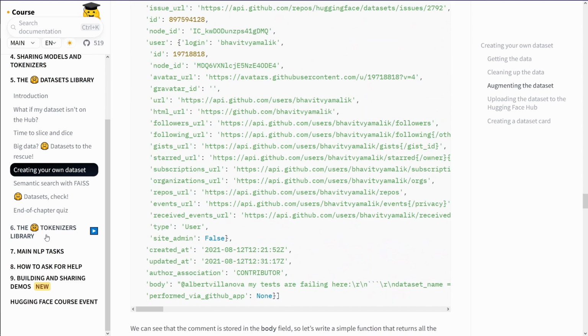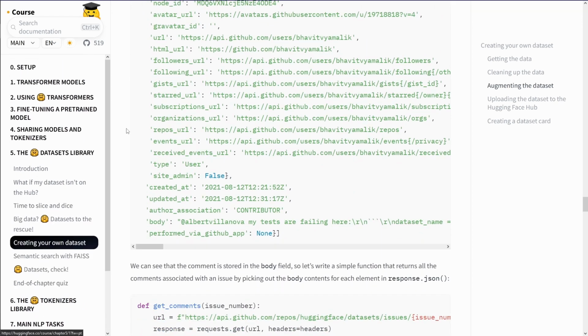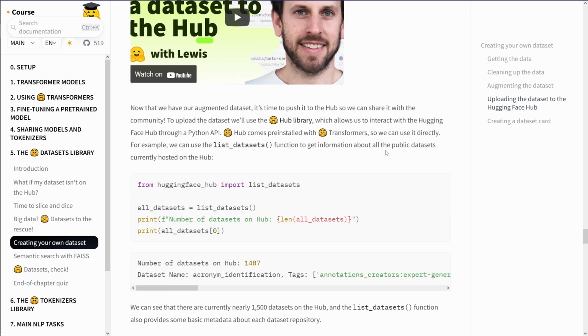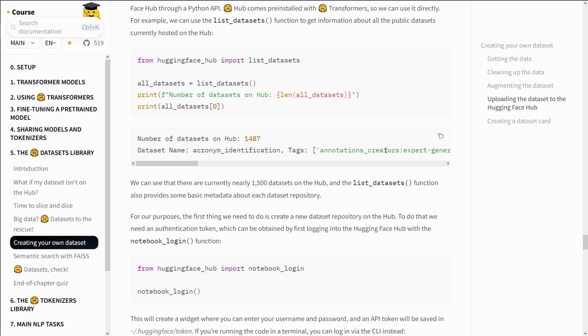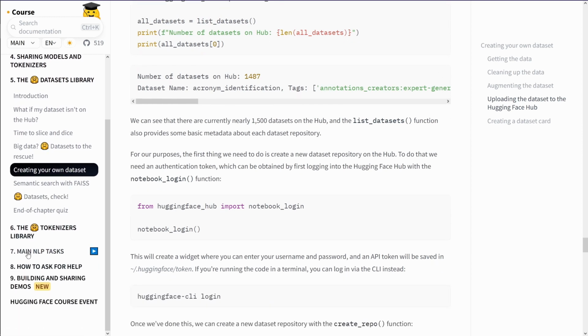But of course, the next video will be a very personal video because there are 100 ways to do it. But I think it's great to have here a HuggingFace course, dataset library, create your own dataset. Download the data, clean it, structure it, augment it, upload it to the HuggingFace Hub, create the dataset card for the other people if they get a glance over, that they understand what kind of data it is. Okay, but we want to go in our next video a little bit more into detail and make it operational ready. I say thank you, and I'm personally now interested.